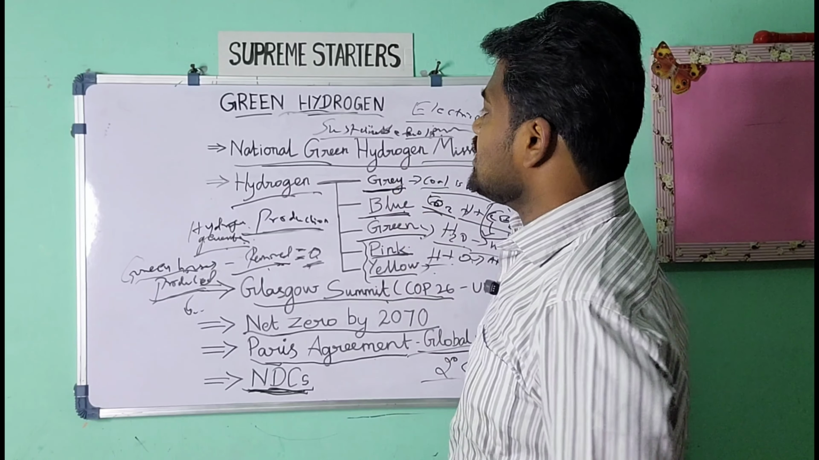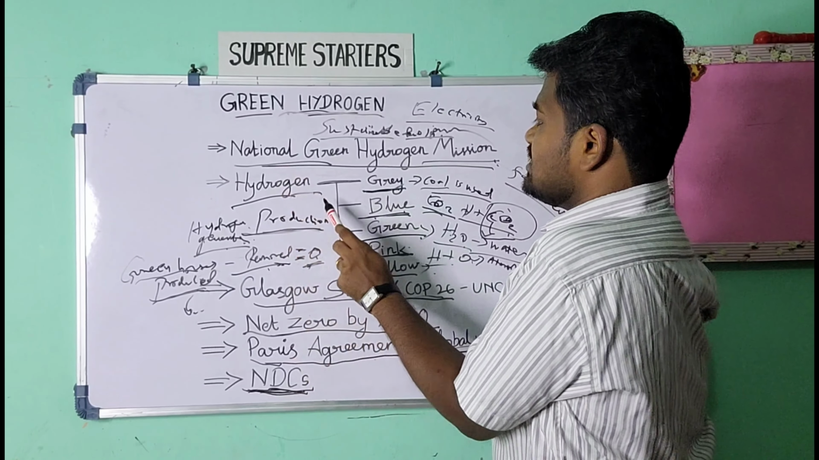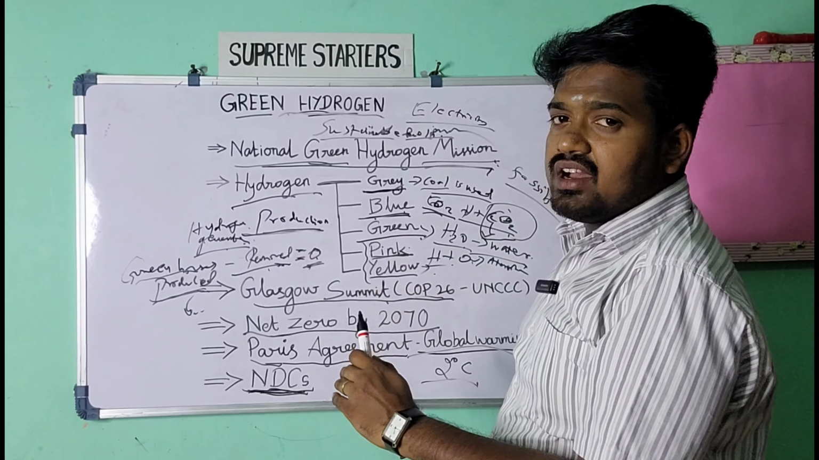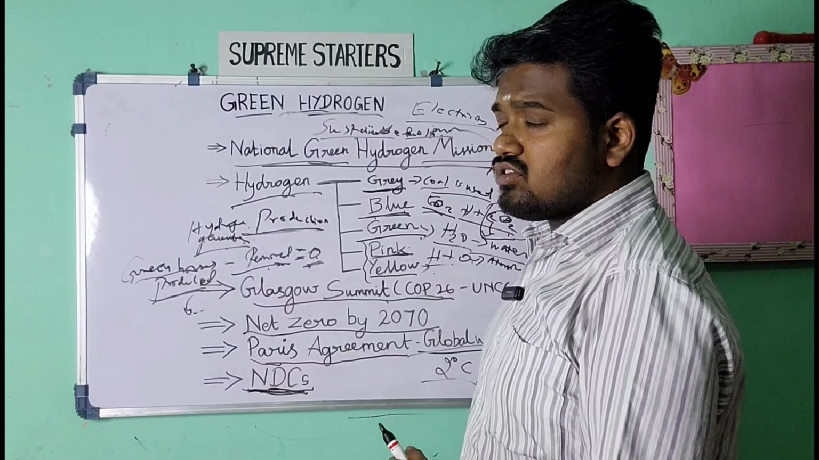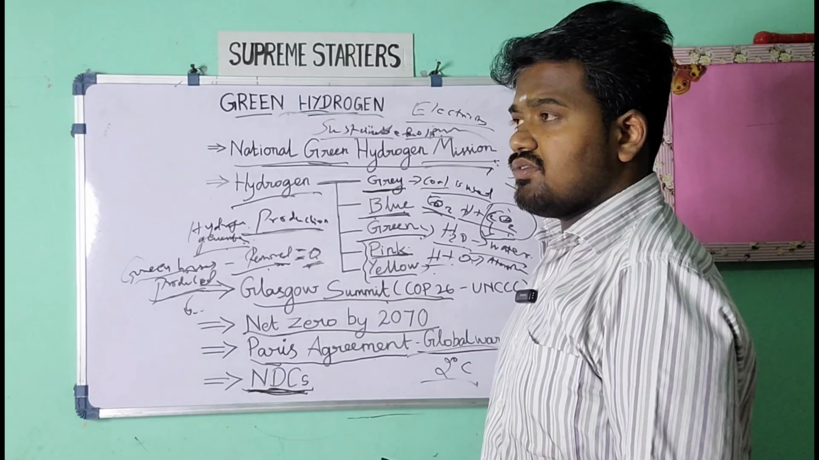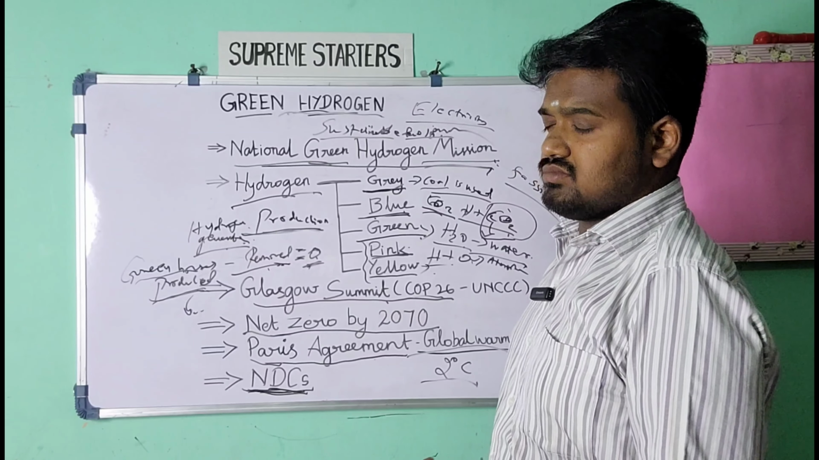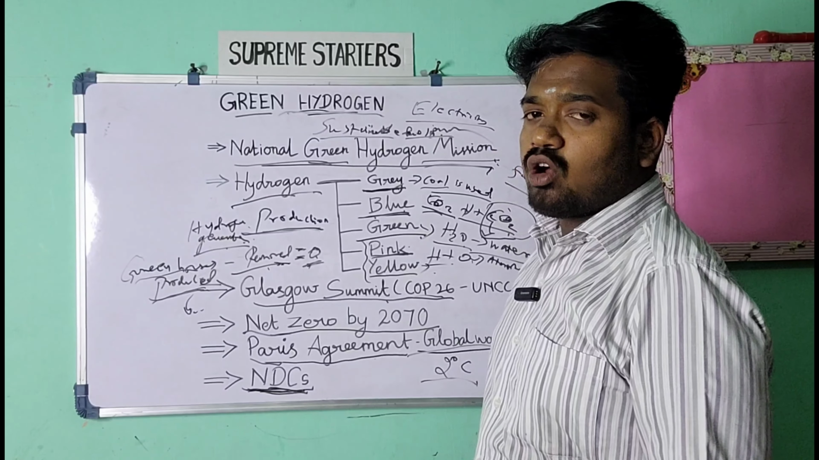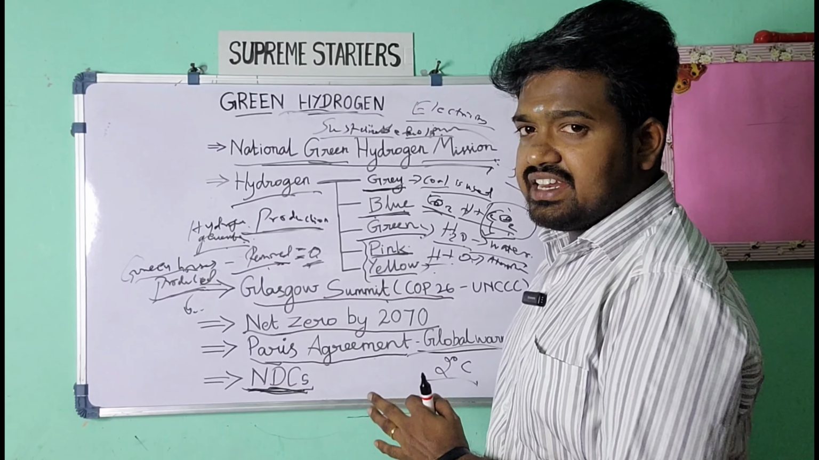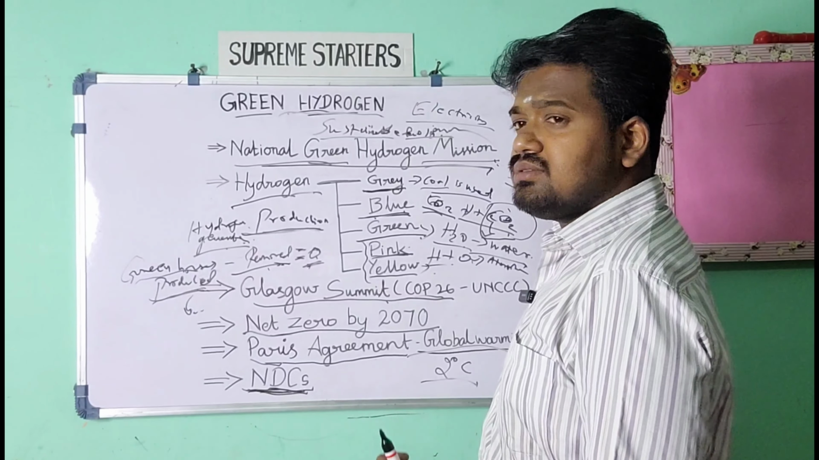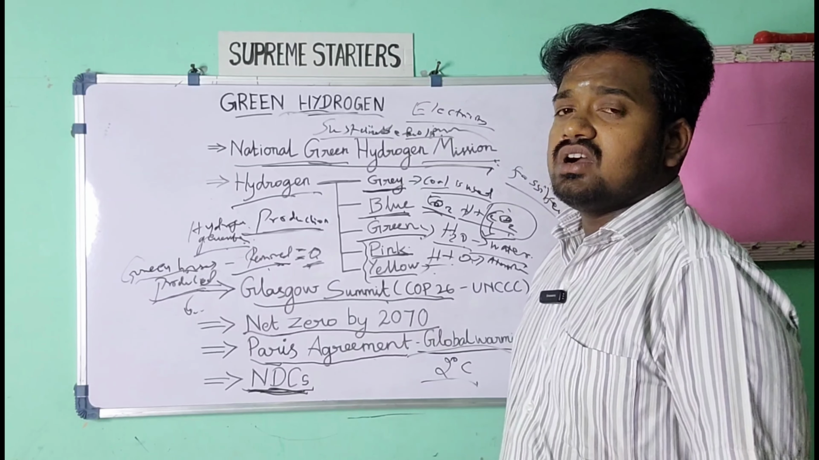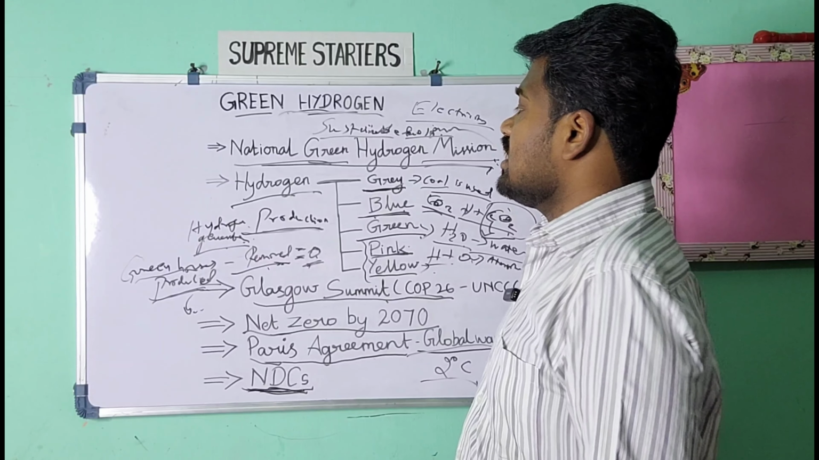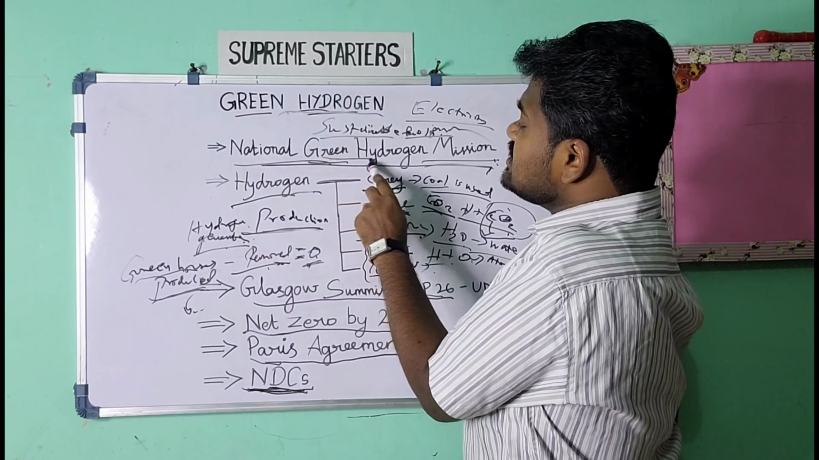Sustainable development means this National Green Hydrogen Mission will create employment opportunities. At the same time, it will also be useful for environmental safety. In the National Green Hydrogen Mission, we have one set of objectives, and one of the major objectives is to become a producer of green hydrogen. That means India should become an exporter of green hydrogen, as green hydrogen is the future.